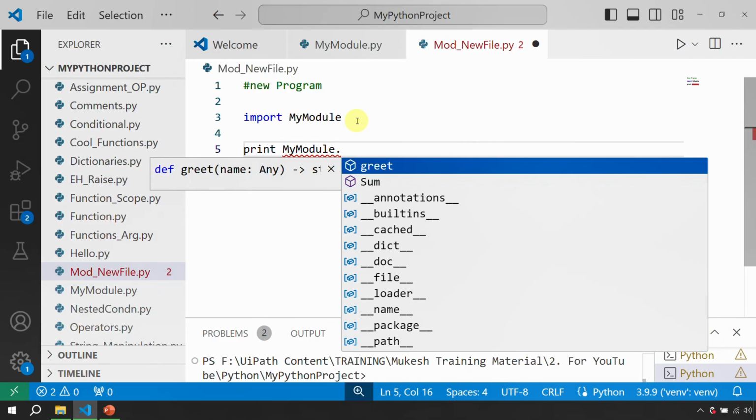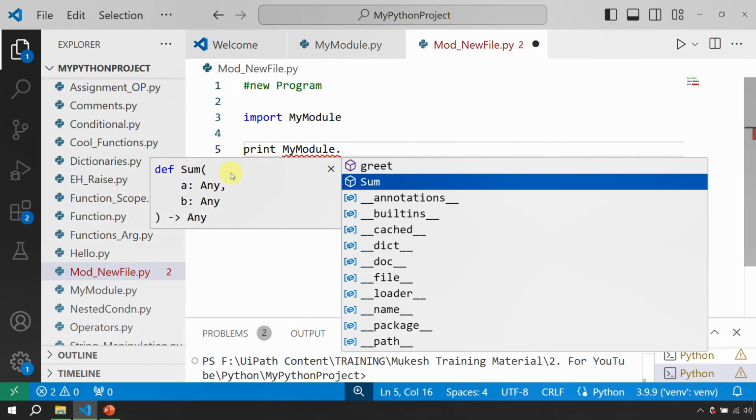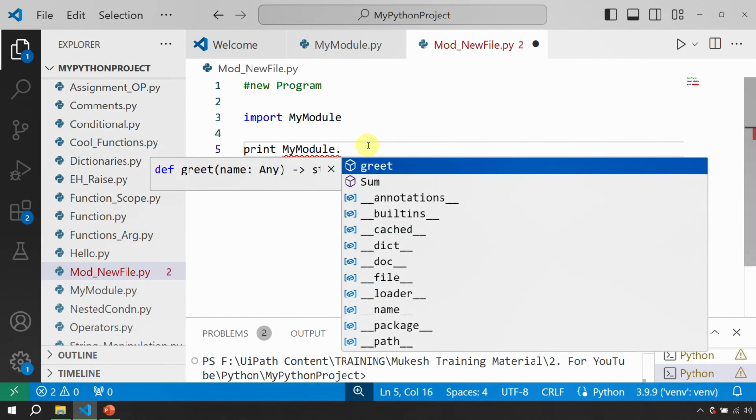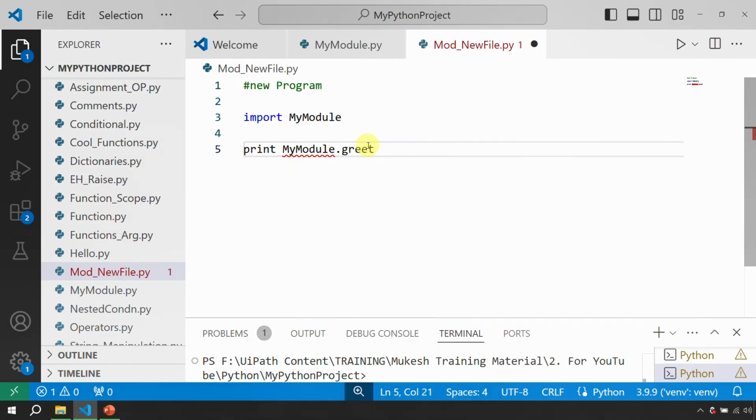The first one was greet, where it shows you that, hey, you have name as an input, and the second one is sum, where it says that you have two inputs, which are a and b. So which one do you want to utilize? I want to utilize this one, which is greet. Okay, now greet was expecting one argument, and it shows that the name of the argument was name, right?